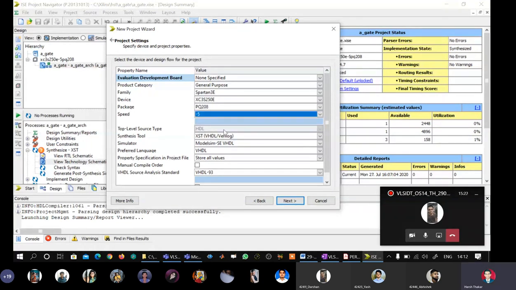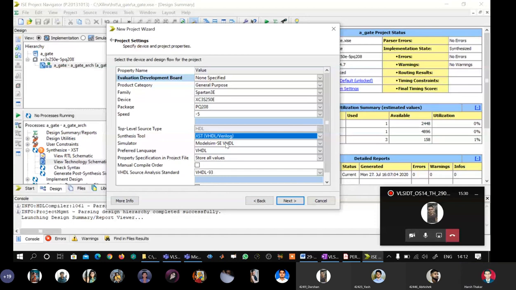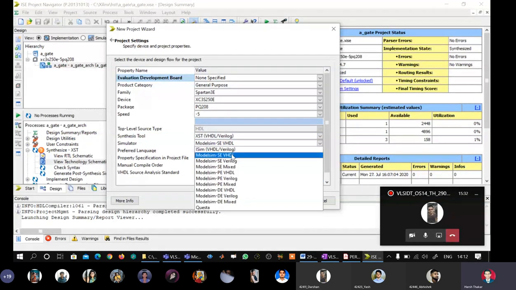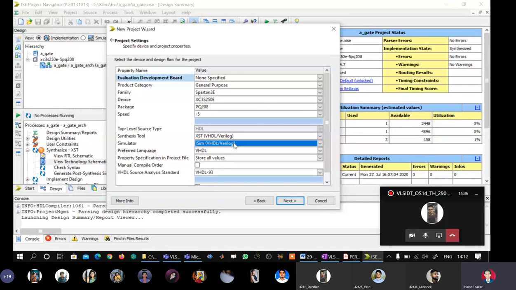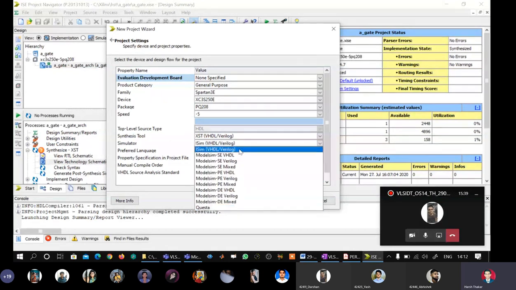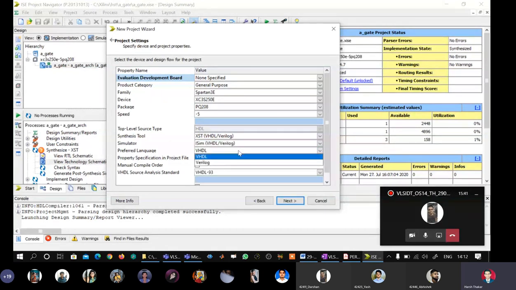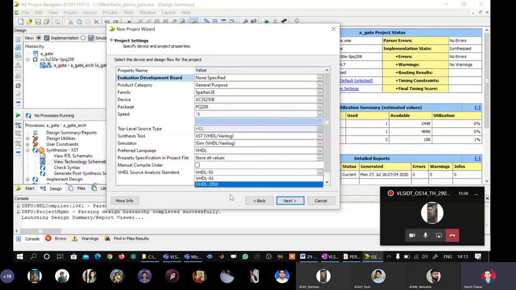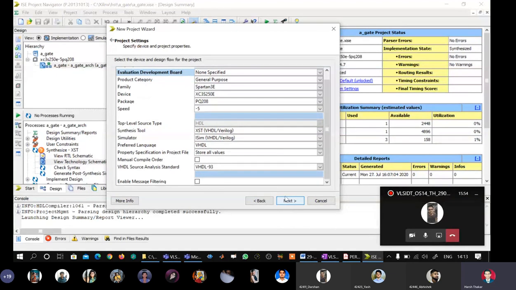Here HDL as top level source has been selected in the previous dialog box. Synthesis tool, no other options. Simulator, see, this is where a student can make a mistake. So I'm going to select ISIM. In the simulator, don't select any of the others. Select ISIM here. Preferred language out of the 2 is VHDL. Store all values, let it be like that. Out of the source analysis standards, select VHDL 93. Go down, no more configurations, click next.